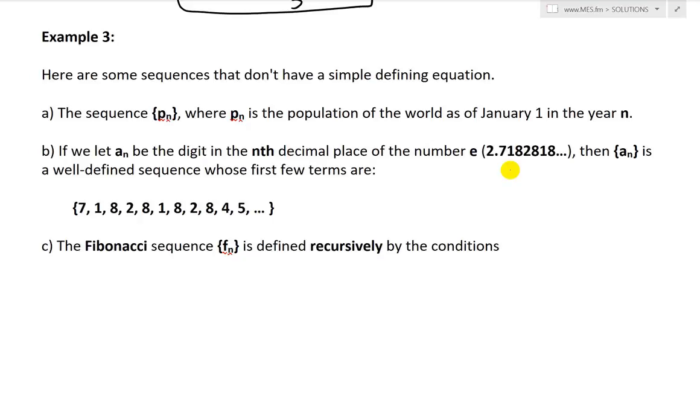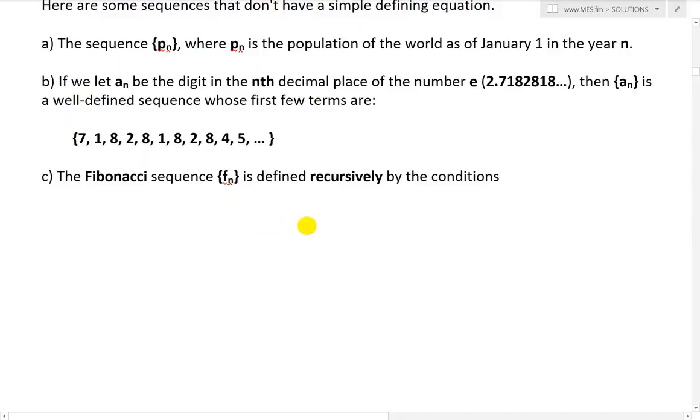And part B is if we let an be the digit in the nth decimal place of the number e, which is 2.7182818, keeps going on, then an is a well-defined sequence whose first terms are 7, 1, 8, 2, 8, 1, 8, 2, 8, 4, 5, etc. So that's defined based on the number e. So that's a sequence there.